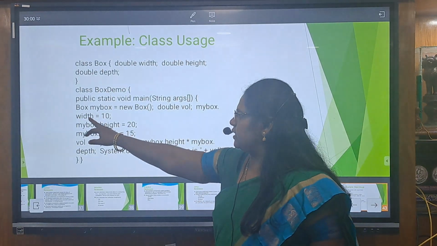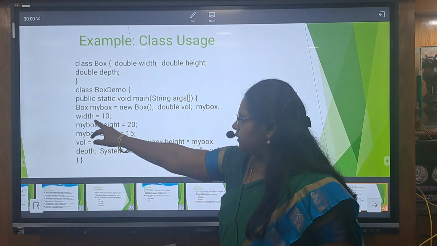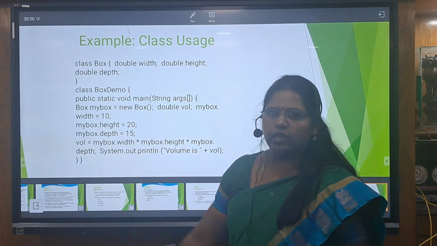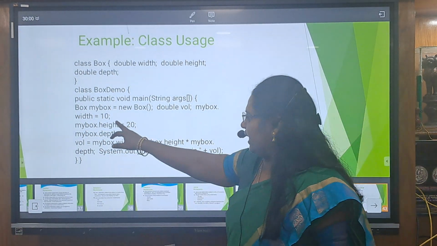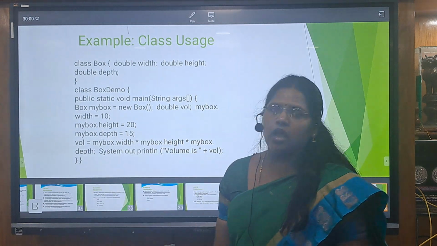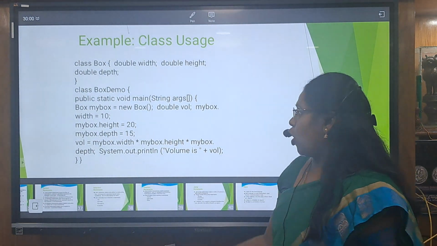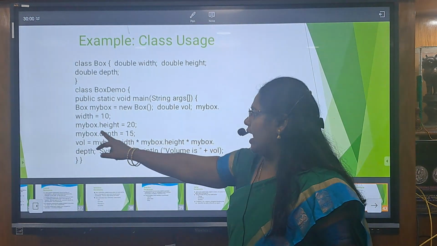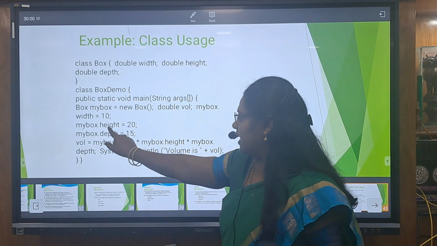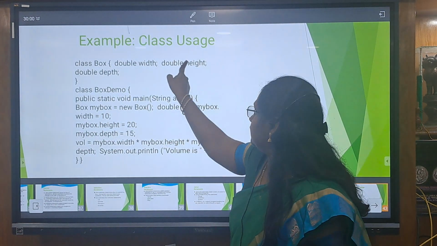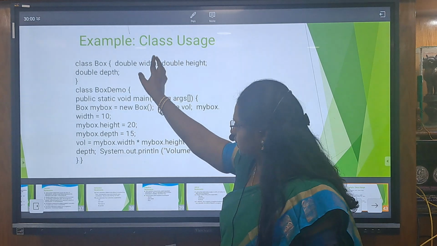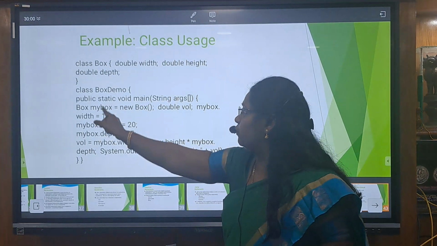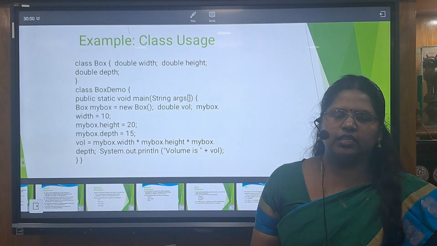Here the width is a variable that is not assigned by using the object, but height and depth are accessed using the object. The height has value 20, the depth has value 15, but the width remains with the initial value 0 only. This value will not get assigned to the width in the class.